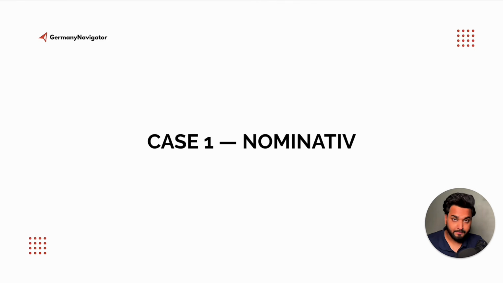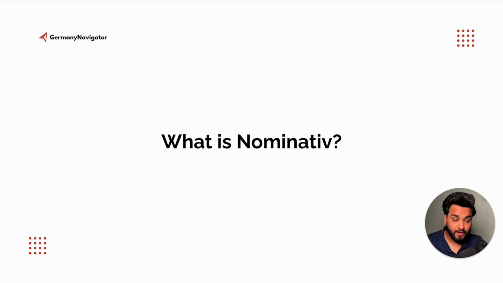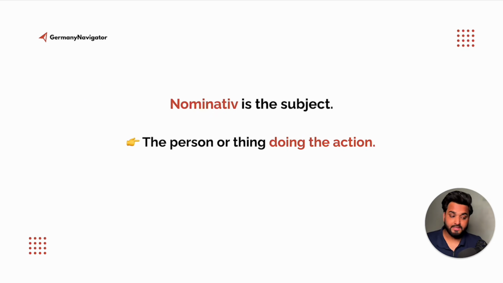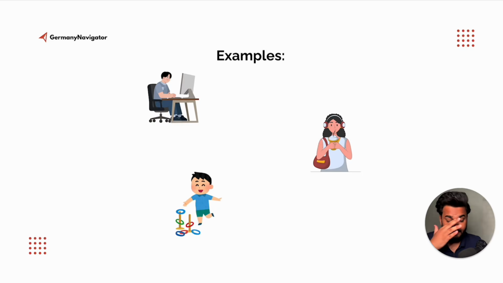Case number 1, the basic one, nominative. What is nominative? Nominative is the subject. We always have a subject in the sentence, the person or the thing doing the action. Ask who or what. Let me show you some examples. The first one is der Mann arbeitet. In this case, der Mann is the subject. That's why here we have the der as nominative.